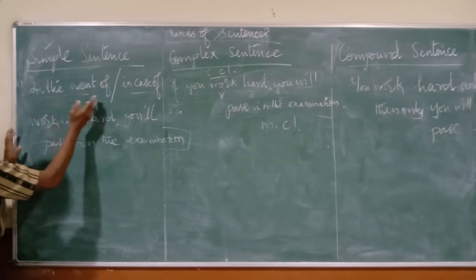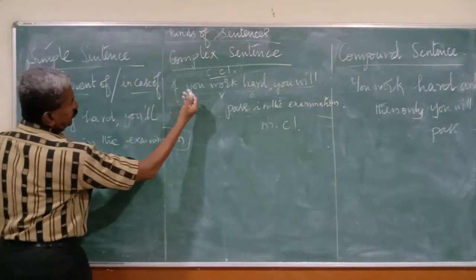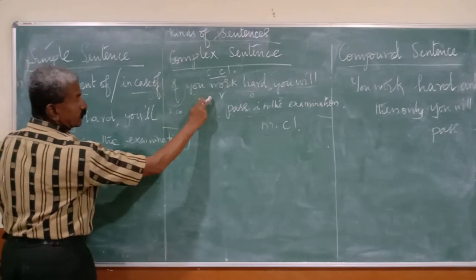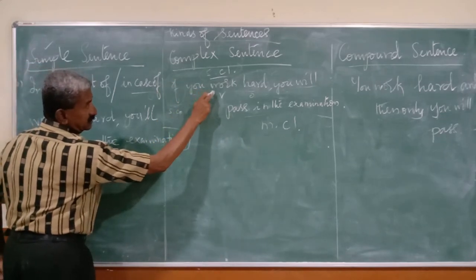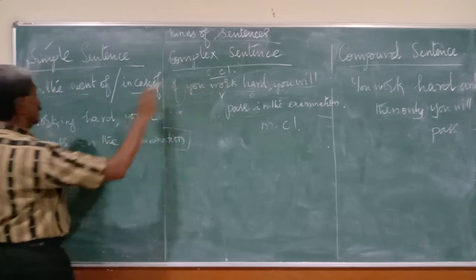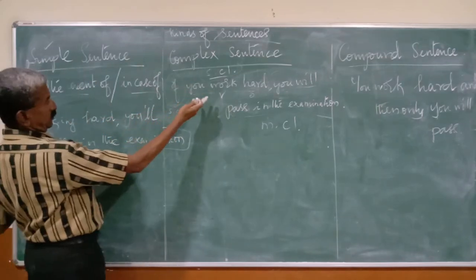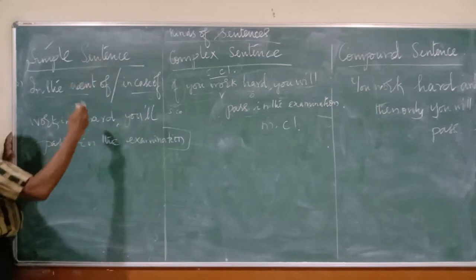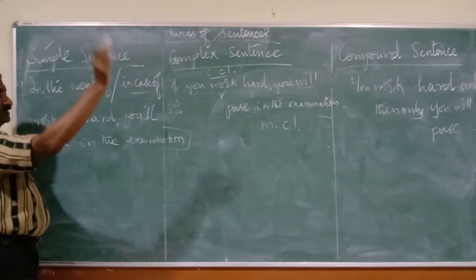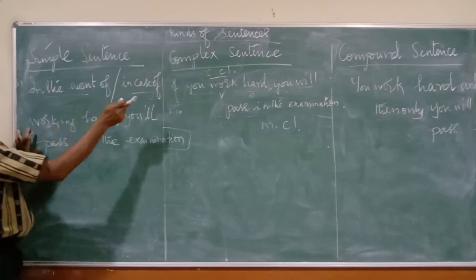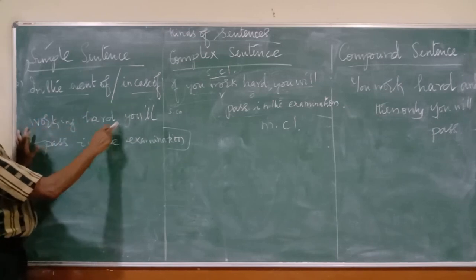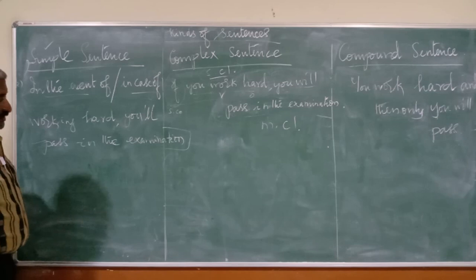So, with "in the event of," we don't need the subject. The verb also we don't need, but we can make it a phrase if we add the ing form, for example the gerund form. That will automatically become a phrase. So, "in the event of" or "in case of working hard, you will pass in the examination."